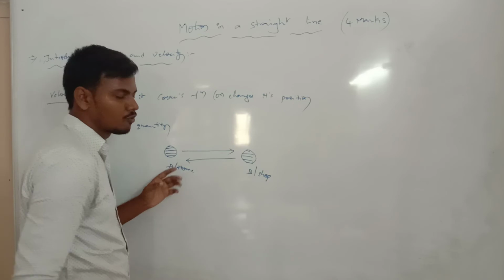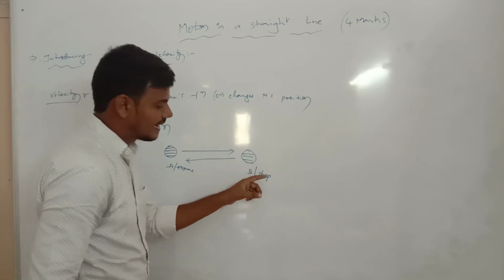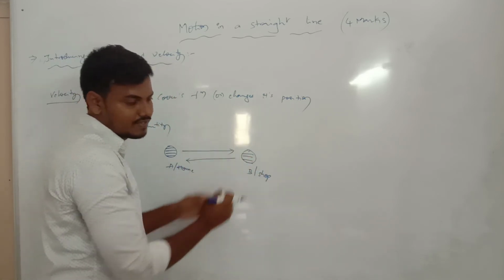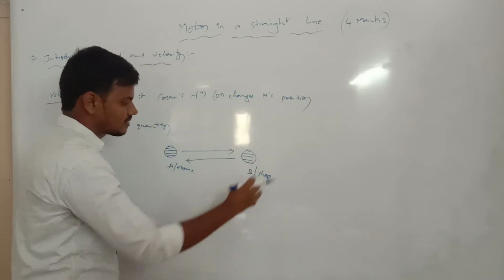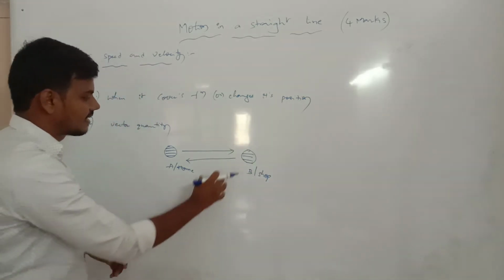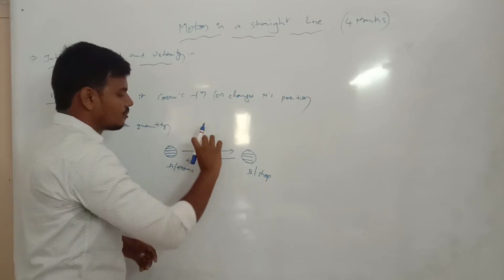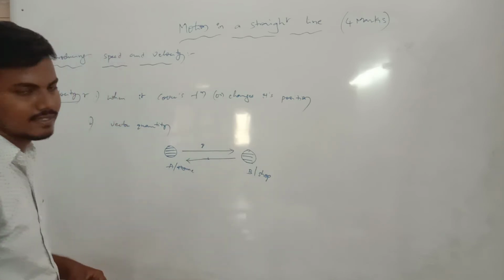His position starts from home to shop, that is the first half of the task, and the second half of the task is shop to home. This is the primary one and this is the secondary one. Both completed together is velocity.